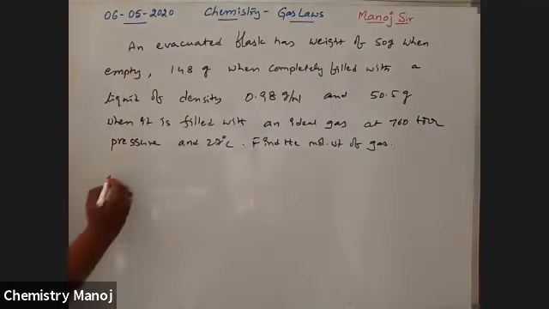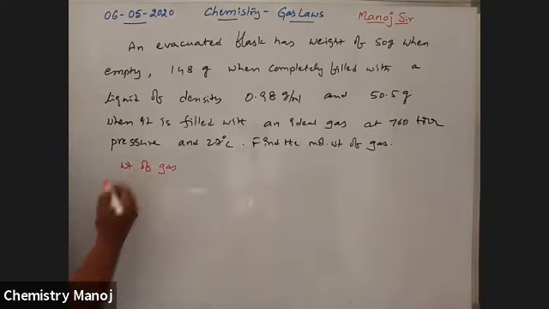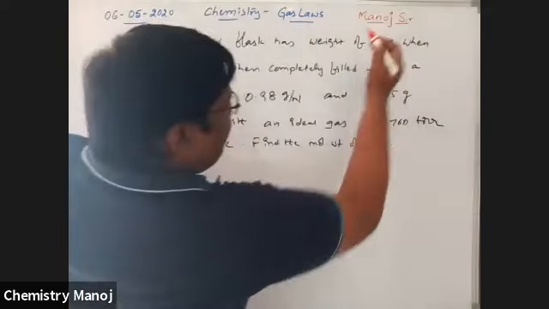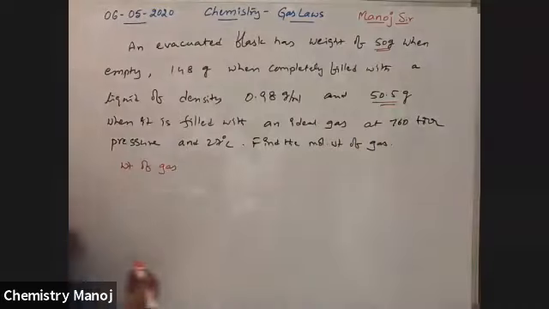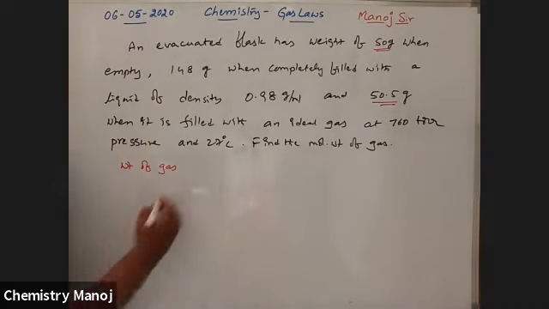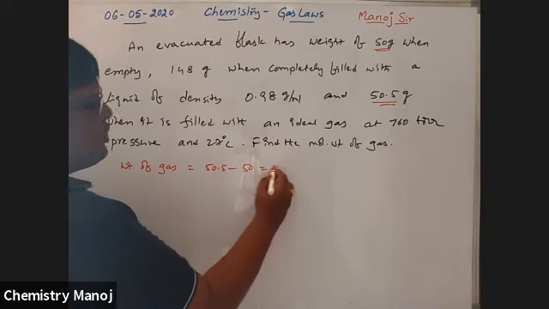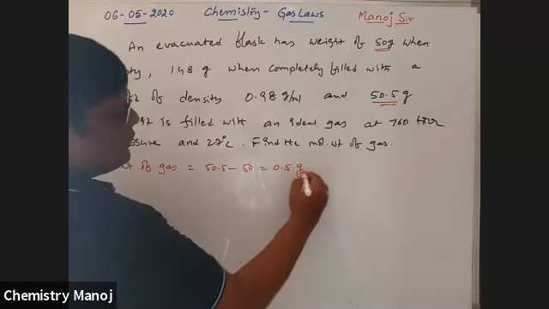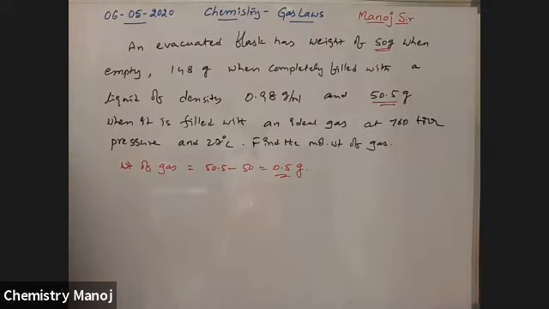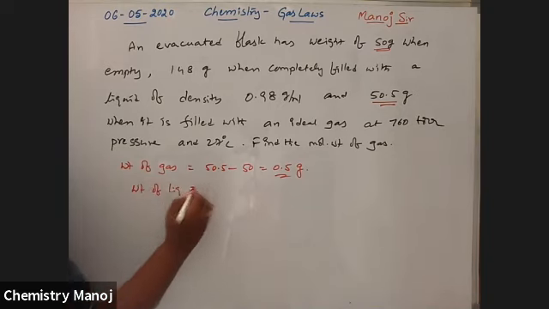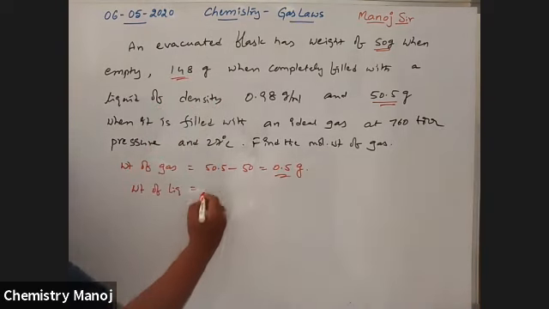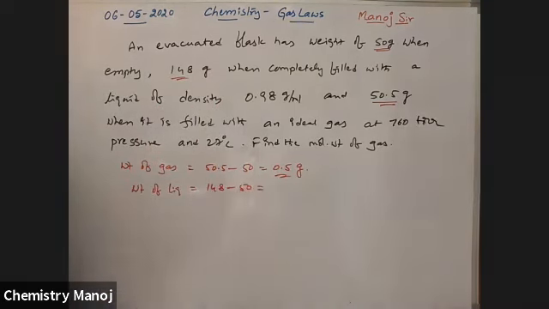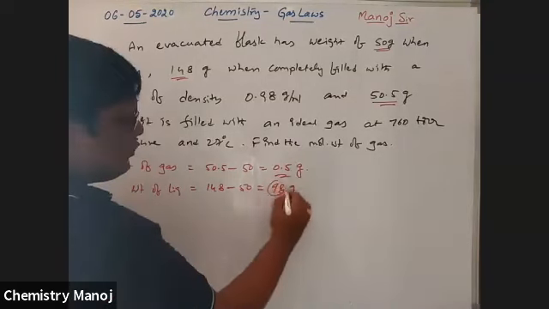First of all, calculate the weight of gas. Empty one has 50 grams. If ideal gas is filled, now the weight is 50.5. So the weight of gas is equal to 50.5 minus 50, which is equal to 0.5 grams. Now the weight of liquid, which is equal to how much? Total weight is 148, minus empty 50, which is equal to 98 grams. It is the weight of liquid.